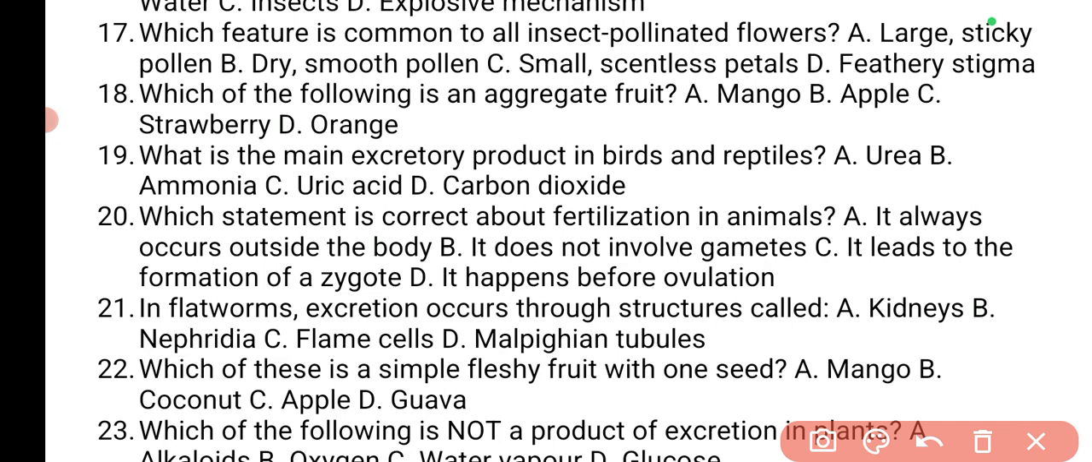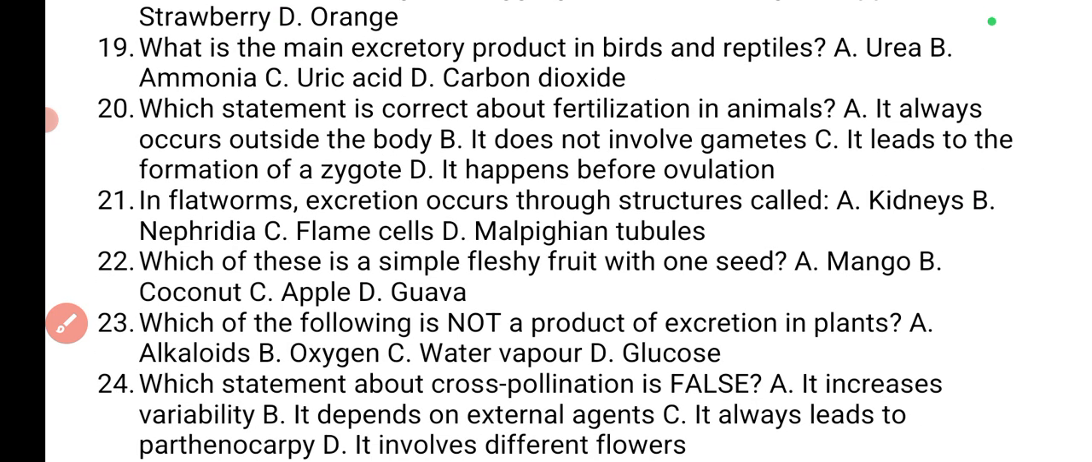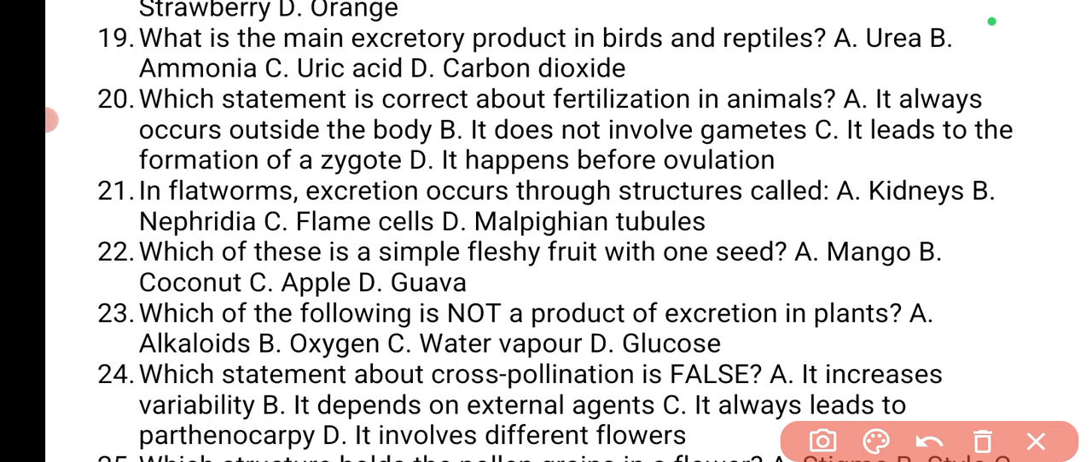Now in flatworms, excretion occurs through structures called flame cells. We've done that before. Which of these is a simple fleshy fruit with one seed? Simple fleshy fruit with one seed. Okay, if it's one seed, that's going to be a berry. No, sorry, one seed, that's going to be a drupe. Berry is many seeded. Berry have many seeds, and that's what differentiates berry from drupe.